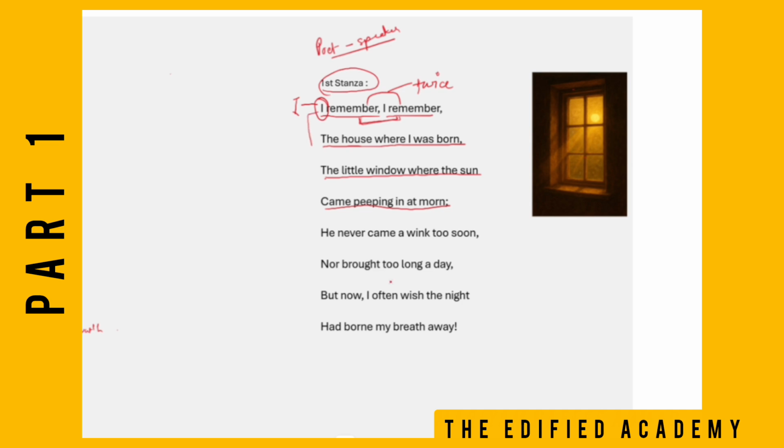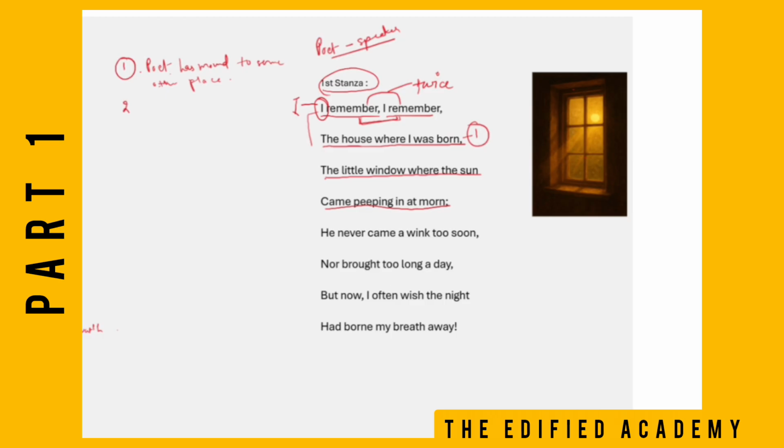So, let's add this first point. The first point is that the poet has moved to some other place. Since the poet is telling about his childhood and now he has grown up, he has moved to some different place. Okay?